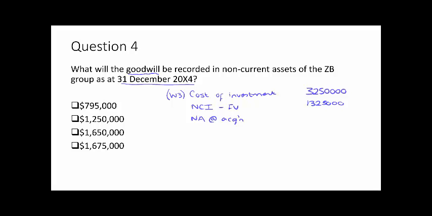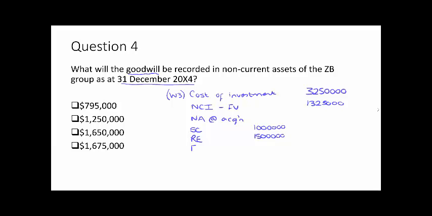In terms of the net assets of the subsidiary company then, it told us that there were 1 million $1 shares in issue. So a share capital of 1 million. Retained earnings at the date of acquisition, we were told, were 1.5 million.